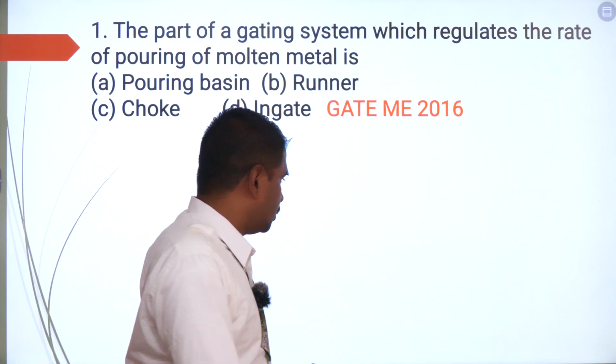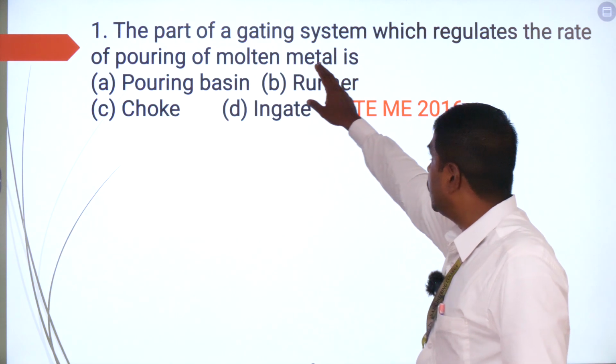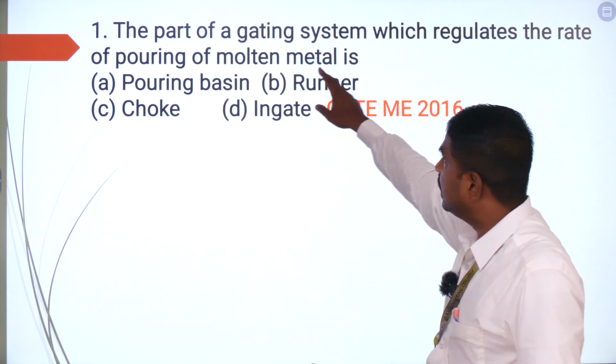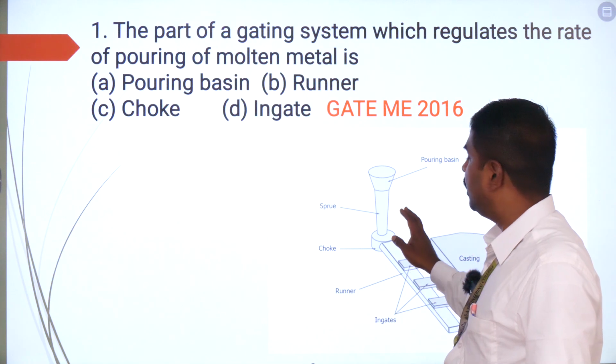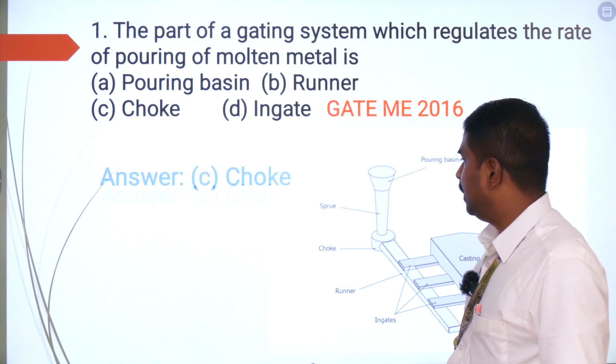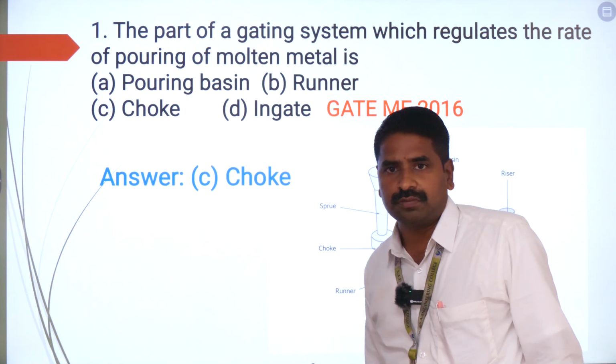So now coming back to the question: the part of a gating system which regulates the rate of pouring of molten metal is. By seeing the diagram itself, you can understand what the part is, and the answer is going to be choke.